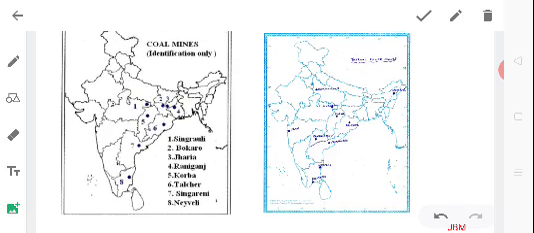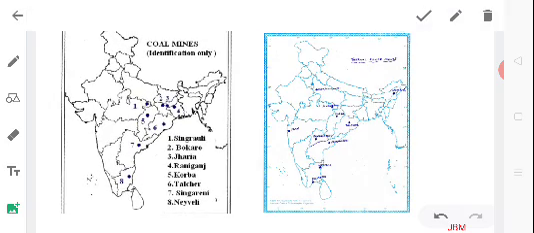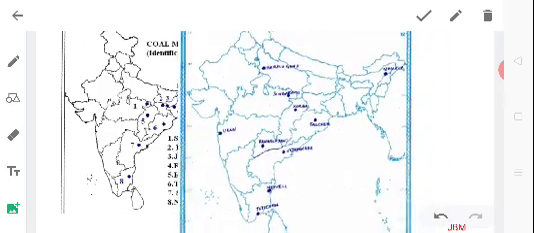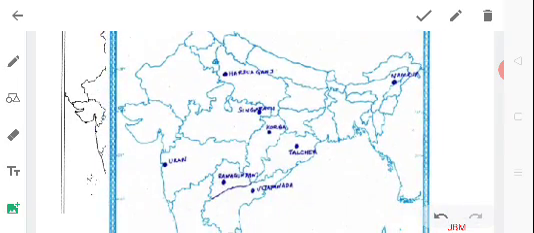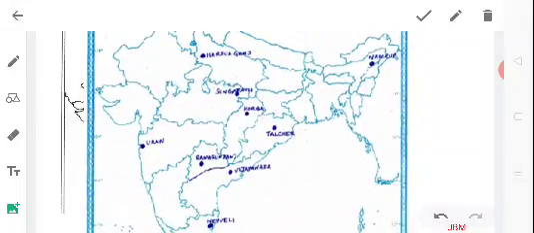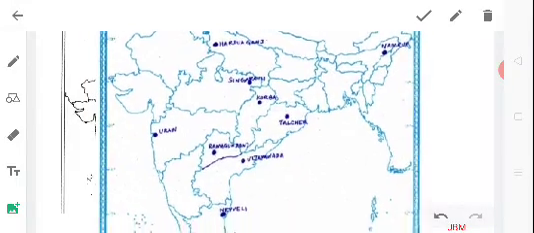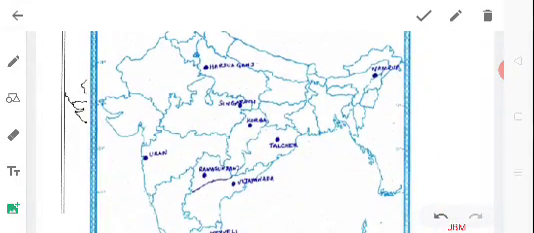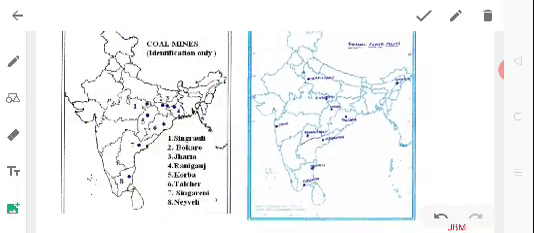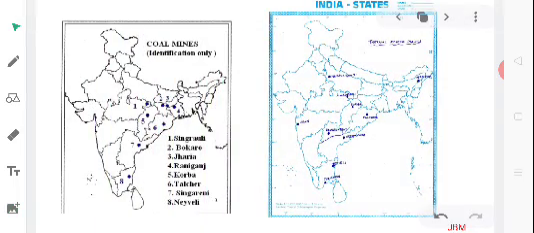Let's get to the second map so that you can identify the places where we have the major thermal power plants. So these are some of the places in India where we have the major thermal power plants.